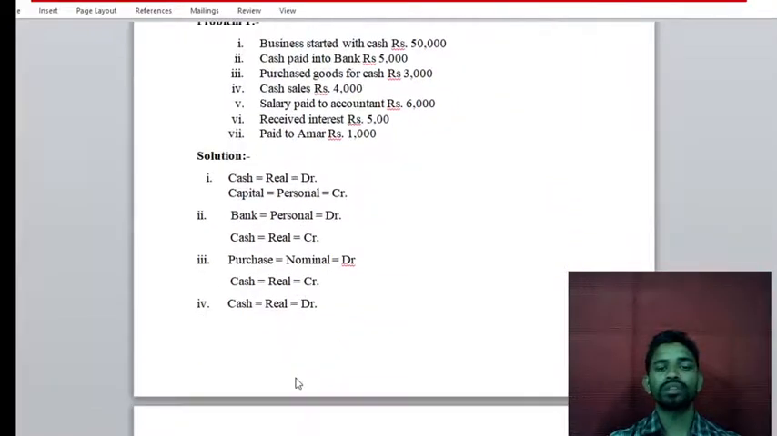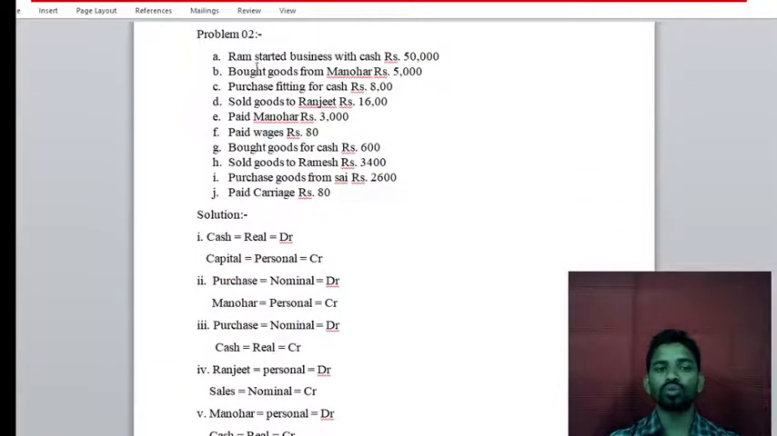Now see problem number 2. These are the transactions, and we have to prepare only the working note. Ram started business with cash of rupees 50,000. It means Ram is going to start a business with cash of rupees 50,000. You know the business entity concept: the owner is different from his business, and the business is different from its owner.